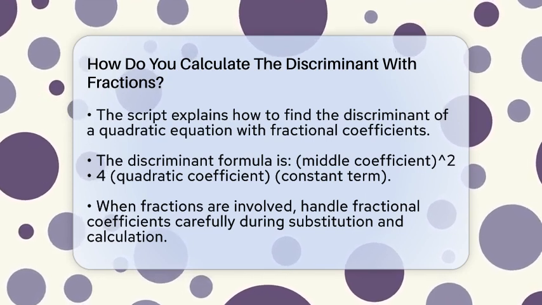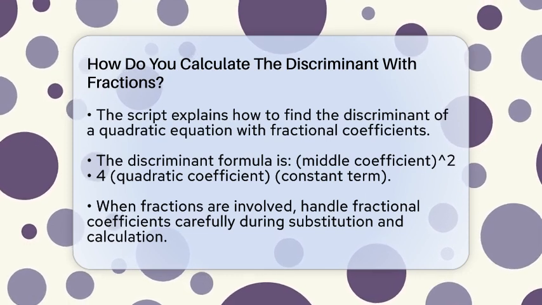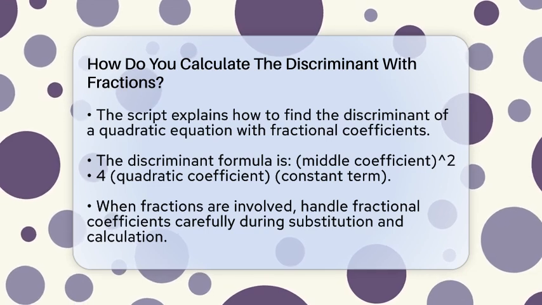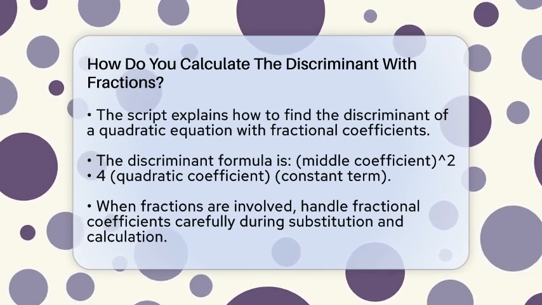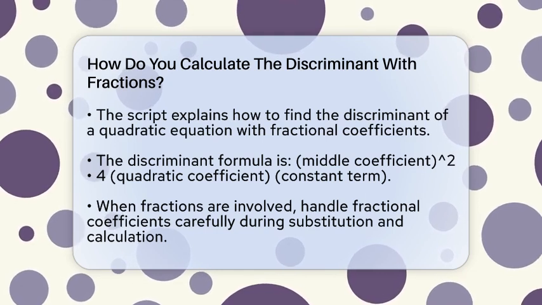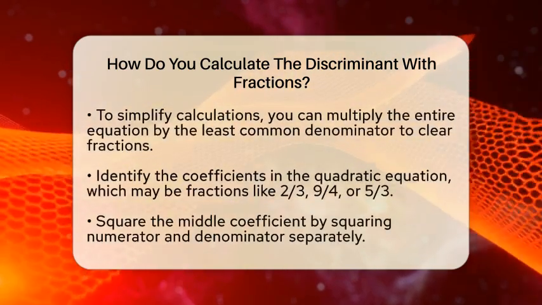First, identify the coefficients in your quadratic equation. These might be fractions like 2/3, 9/4, or 5/3. To make calculations easier, you can clear the fractions by multiplying the entire equation by the least common denominator of all the fractions. This step is optional but helps avoid confusion.